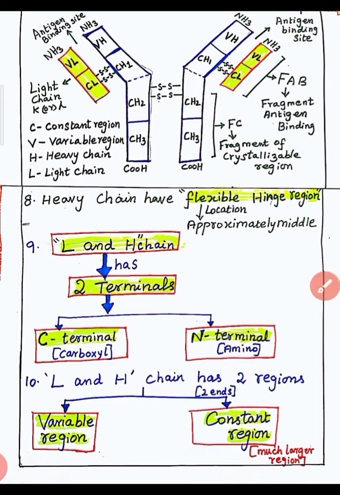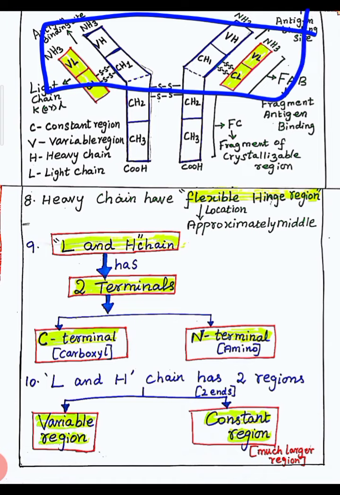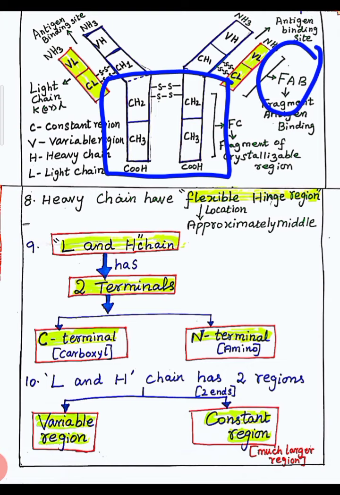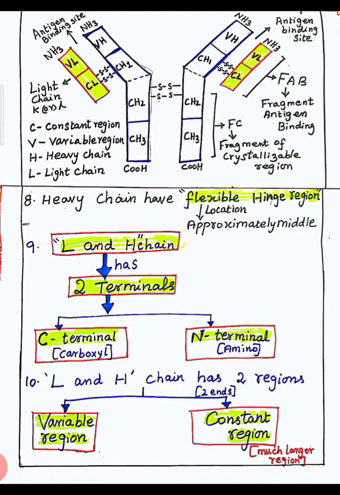Another thing: this Y-shaped part at the top, we consider it the fragment of antigen binding site. This tail or stem part of the Y is called the fragment of crystallizable region. Fab region, Fc region. This Fab region is the antigen binding site region. Fc region is the fragment of crystallizable region.